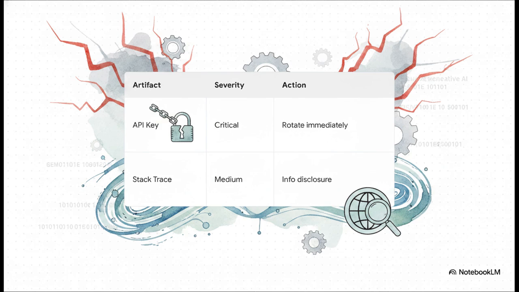So, the crucial point is how you actually triage these leaks when you find them during an engagement. The playbook maps out the severity findings for error leaks perfectly for red teamers. If you pull an API key from an error response, boom, that is an immediate critical finding, and the action is to rotate that key immediately before the attacker uses it to access the upstream model. If you pull a Python stack trace, well, that's a medium finding. It's information disclosure. It gives the attacker a beautiful map of your libraries and paths to enable further, much more targeted attacks down the line.